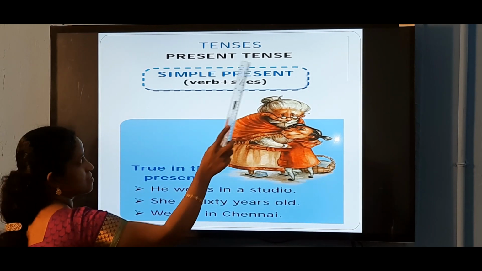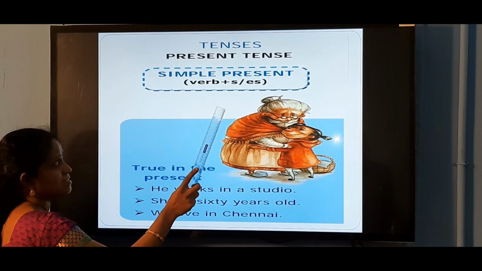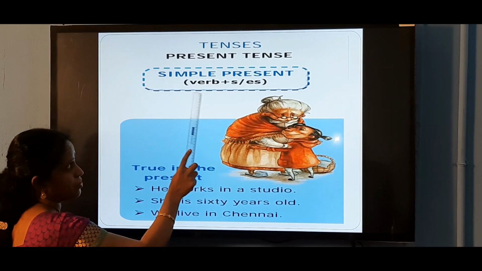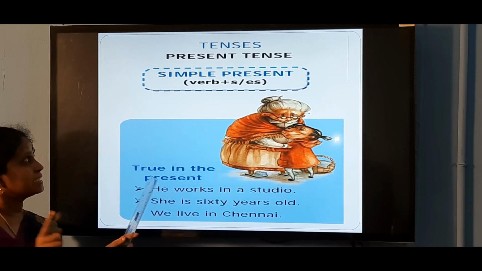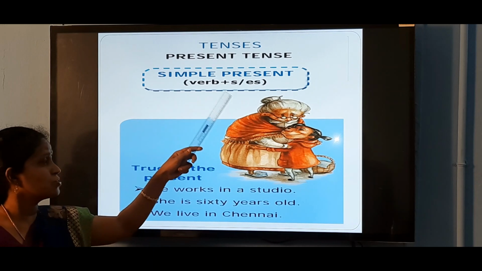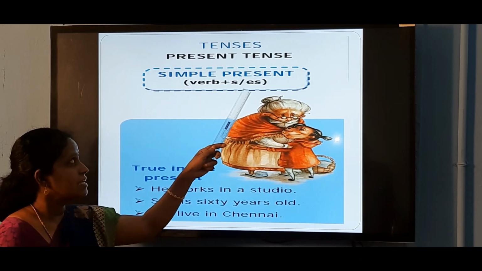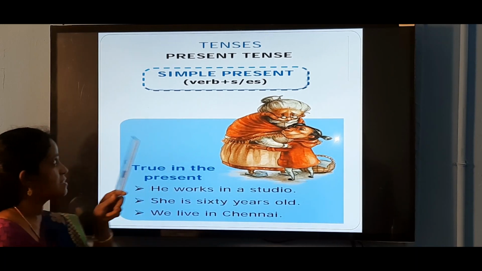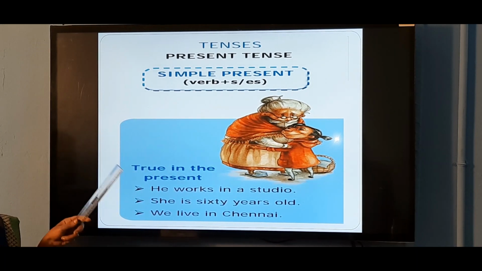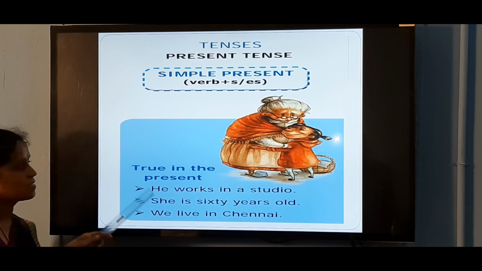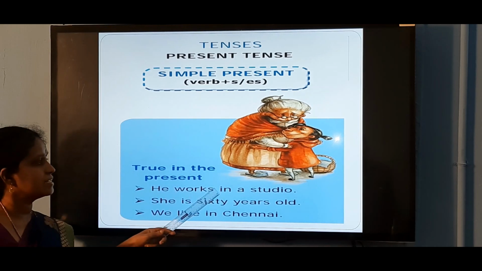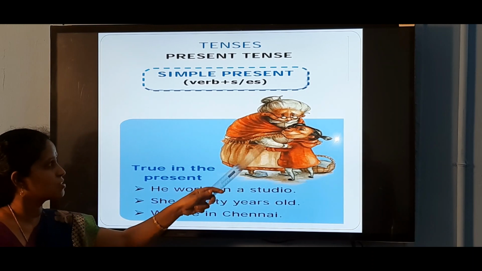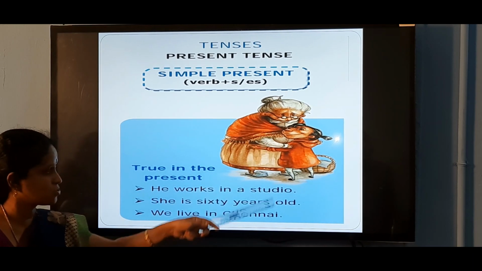Simple present tense. The structure of simple present is only the verb for all the other pronouns, except for the third person singular, where we add s or es to the verb. For example, we use simple present tense in the actions true in the present. He works in a studio. She is 60 years old. This lady is 60 years old now.